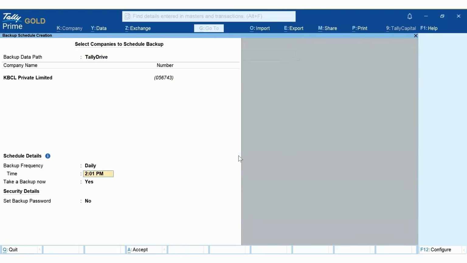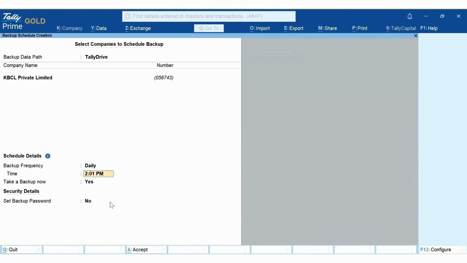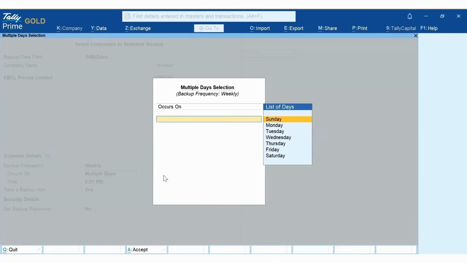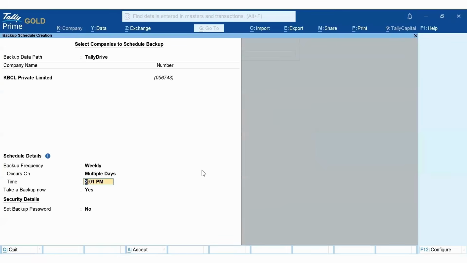I want to take backup of this company either on a daily basis or once. For once, I need to take backup on a specific date and timing. I can take backup on a daily basis at a specific timing. On a weekly basis, I can select multiple days, Sunday, Thursday.